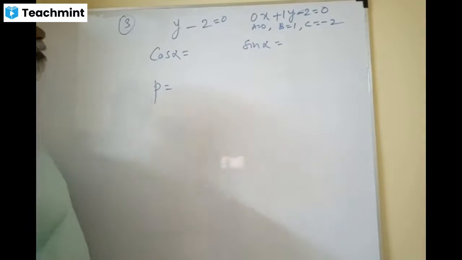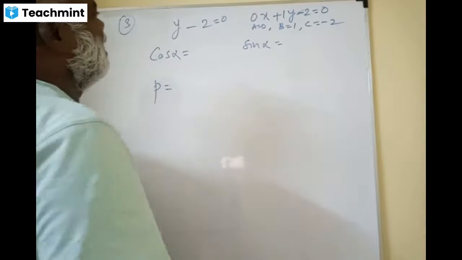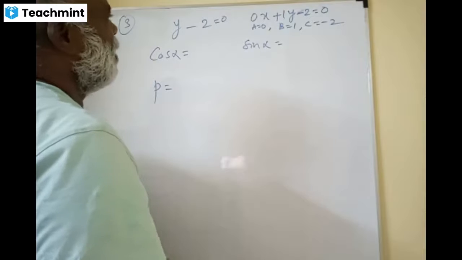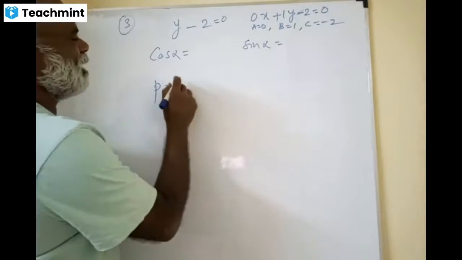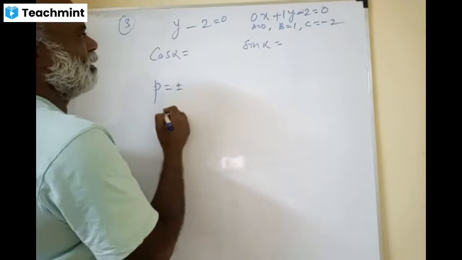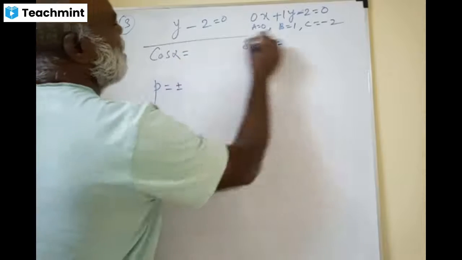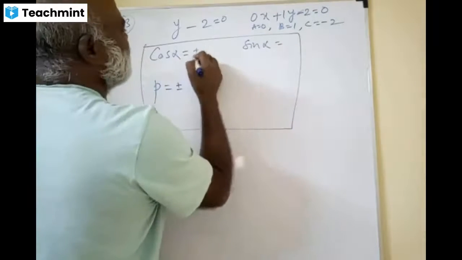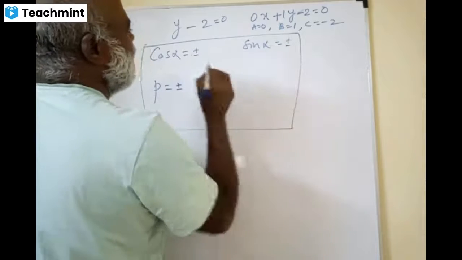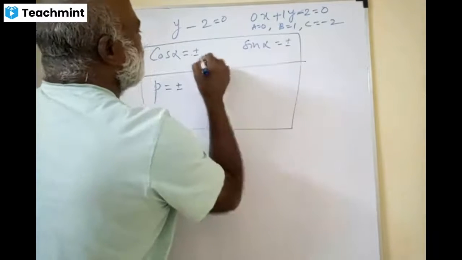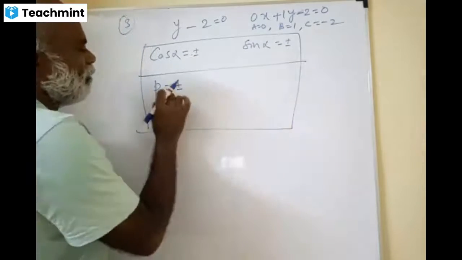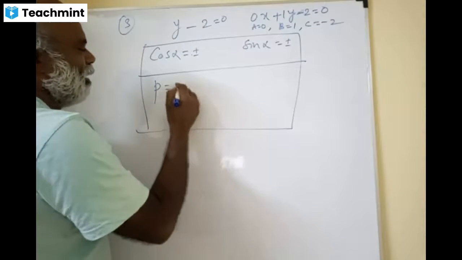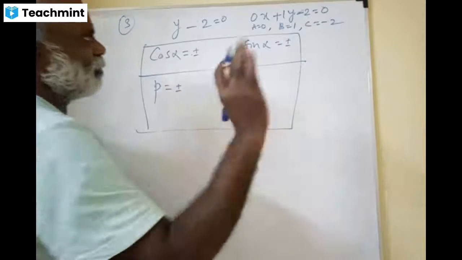Yes or no? Yes, sir. Okay. Anyway, what is P? P is what? Yes, plus or minus. Friends, the problem here is whether cos alpha and sin alpha can be plus or minus. Therefore, don't worry about cos alpha and sin alpha. P is always plus only; plus or minus, we get the value in plus only.